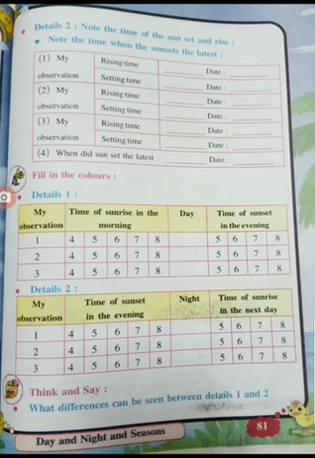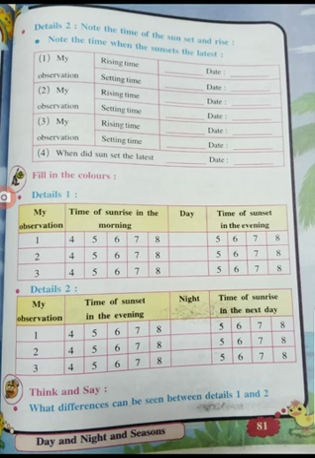See, in the summer season the sun rises early and the sun sets late. But in the winter season, now after that is November, December, what our December month is going on, the sun will rise very late and the sun will set early. Means the daytime, that is the bright time, the sunlight time, is very less during winters, and the dark part, that is the night time, is long. So the days are shorter and the nights are longer in the winter season, whereas exactly opposite in the summer season, the days are longer and the nights are shorter.